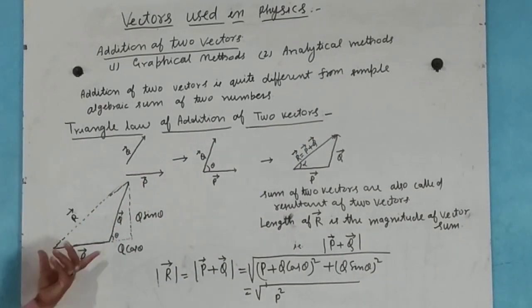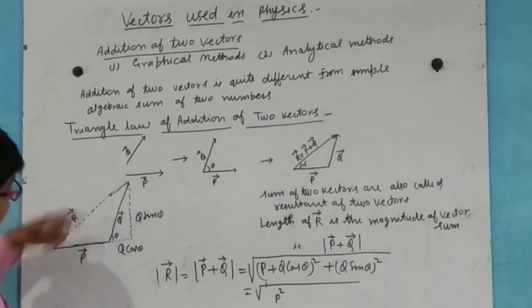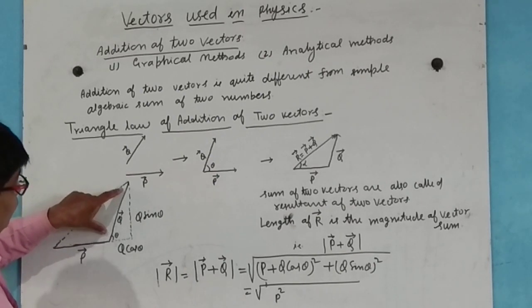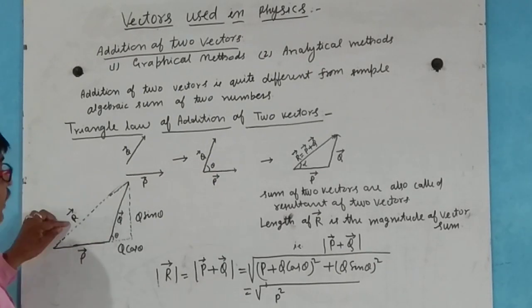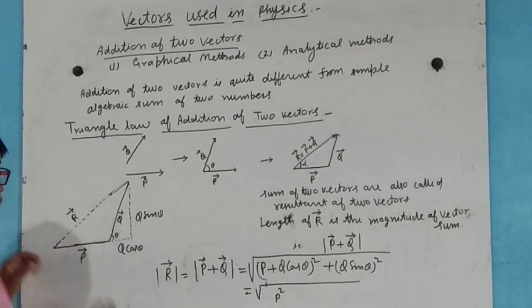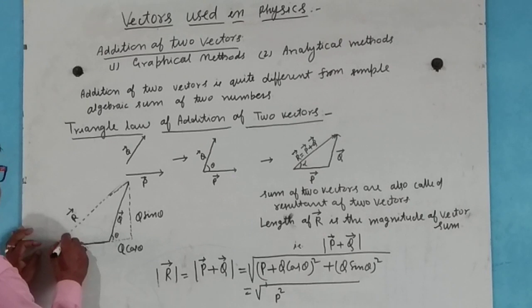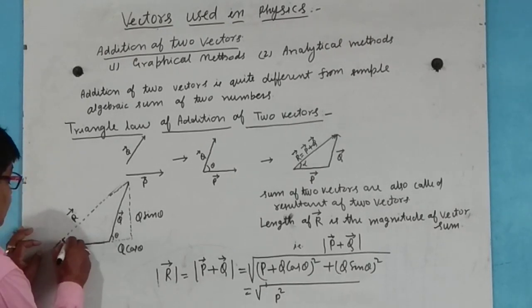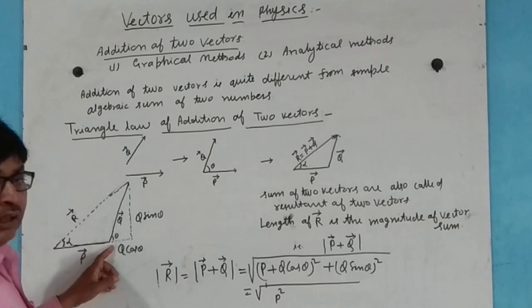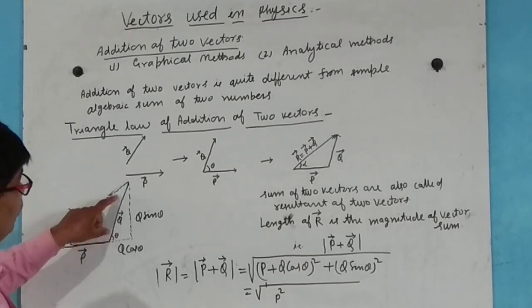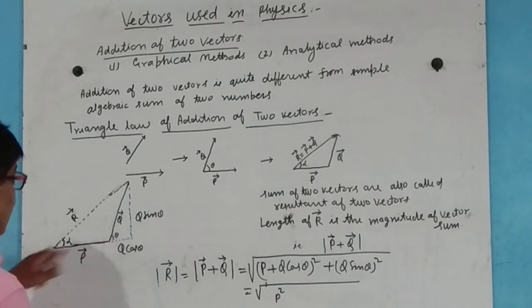Now let us suppose this is vector P and this is vector Q, and this is the resultant vector of these. Now this is alpha. Here, the angle between them is theta. This is vector Q.